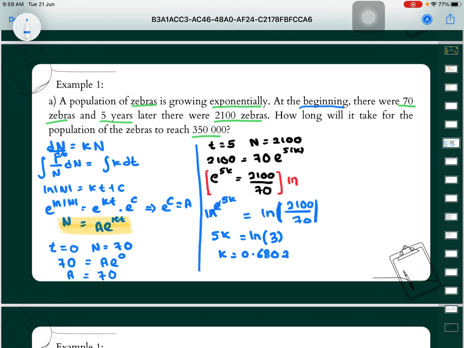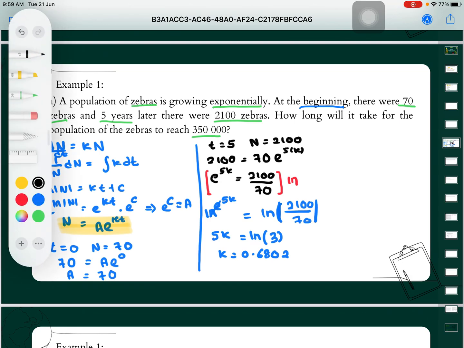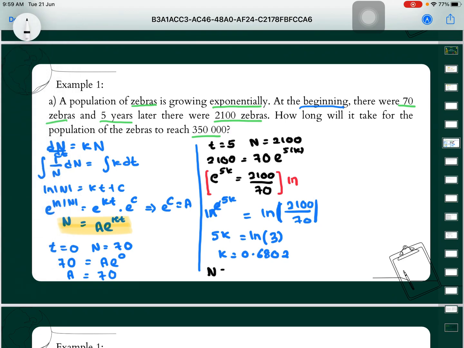k is equal to 0.6802. After we get the value of k, we can replace it back into our formula from previously, which is n equal to 70 e power of 0.6802t.